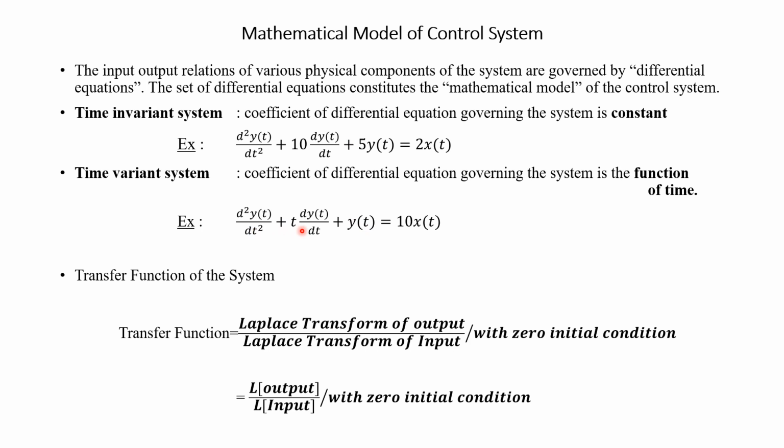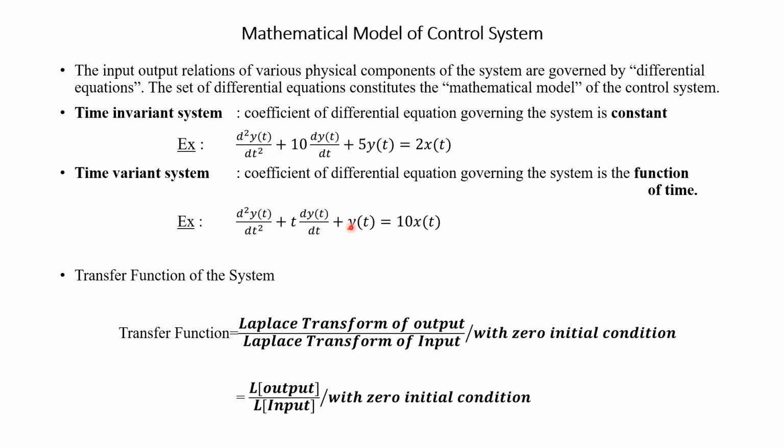So consider this differential equation. Here the coefficients are 1, t, 1 as well as 10. Here one of the coefficients varies with respect to time. Such a system is called a time variant system.